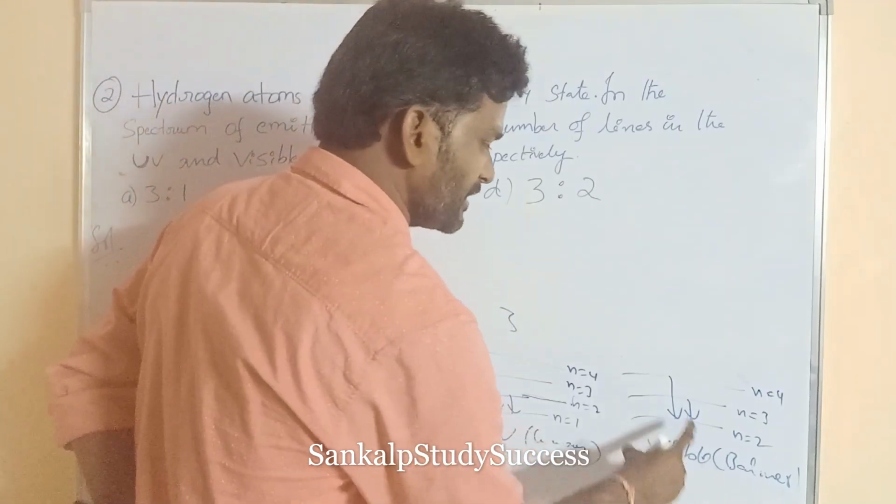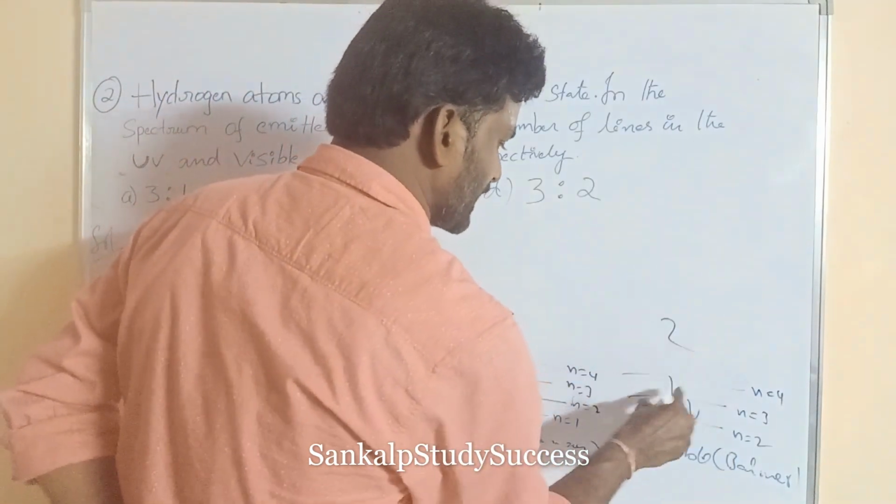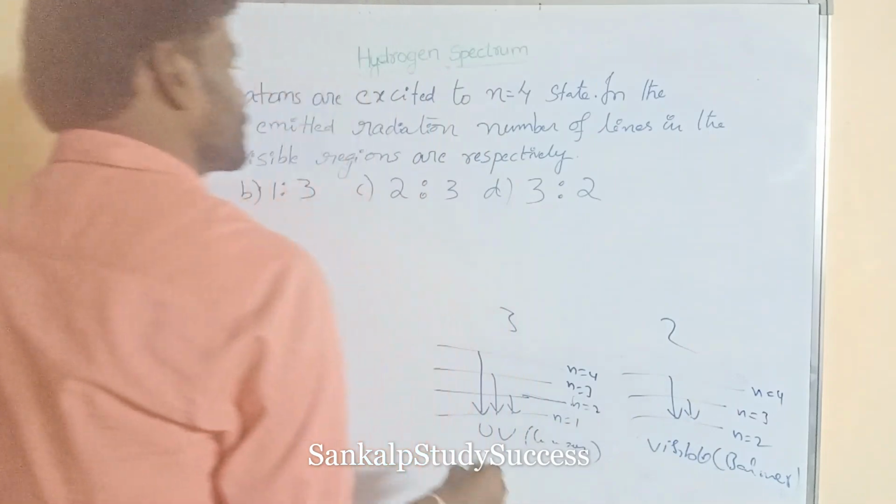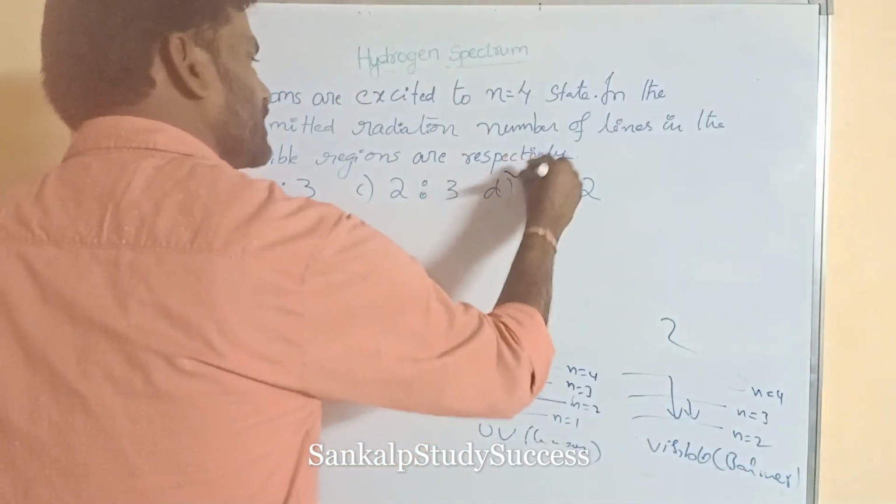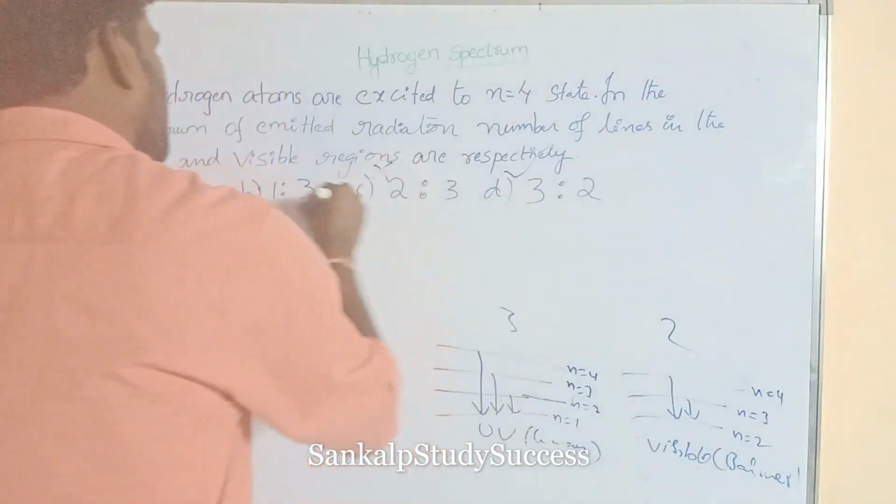In the visible region, how many spectral lines are obtained? 2 spectral lines: 1, 2. So the answer is 3:2.